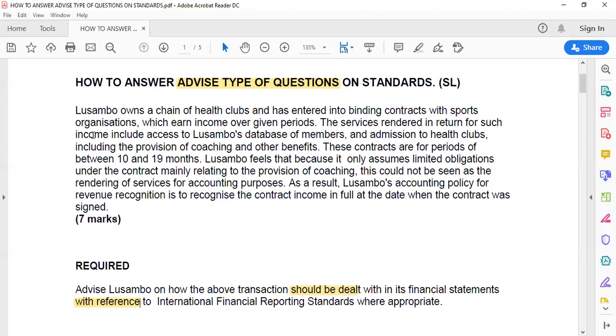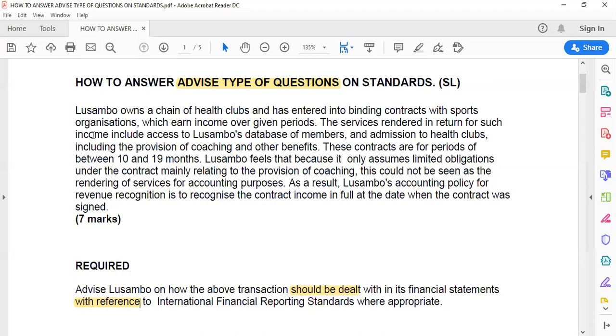Okay, so these contracts are for periods of between 10 and 19 months. Lusambo feels that because it only assumes limited obligation under the contract, mainly relating to the provisions of coaching, this could not be seen as the rendering of services for accounting purposes. As a result, Lusambo's accounting policy for revenue recognition is to recognize the contract income in full at the date when the contract was signed. Boom. Did you see that? Now, look at the requirement.